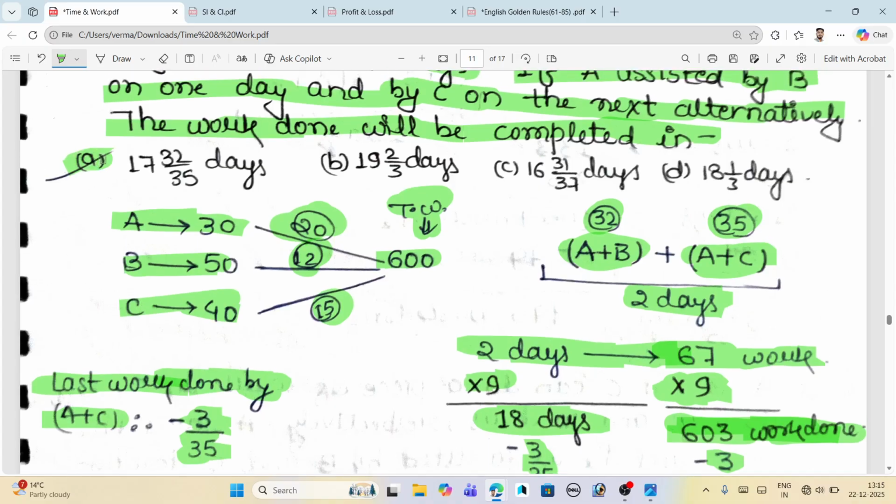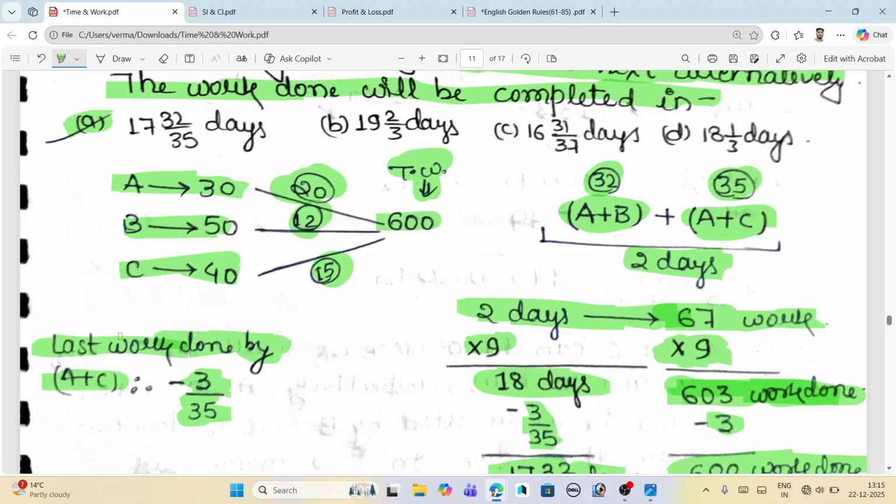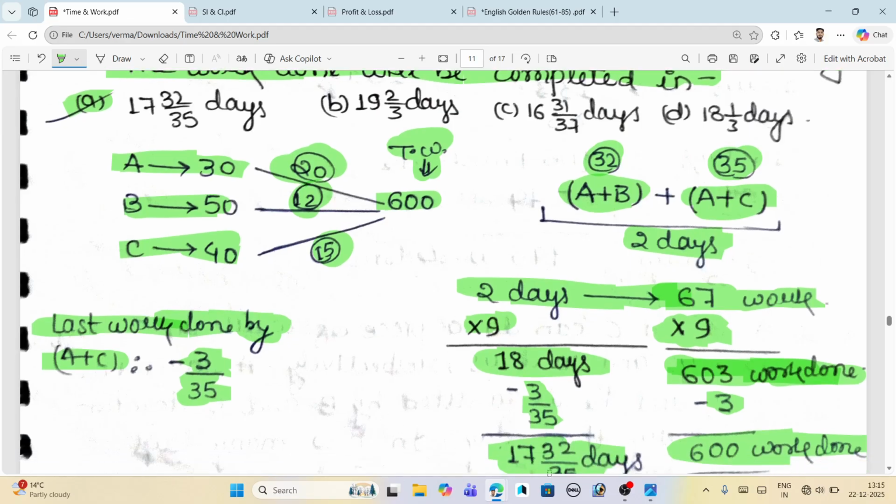Just see here why A plus C did the work more, and why we subtract 3 from A plus C: because this is the complete part of 2 days. Starting from A plus B and A plus C, they take 2 days, and by completion of 603 work, they have only 600 work. So we have to subtract 3 work.